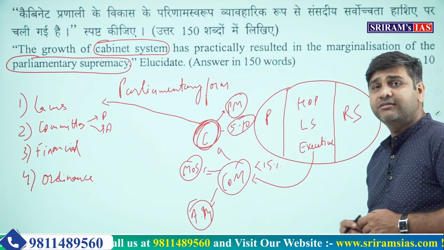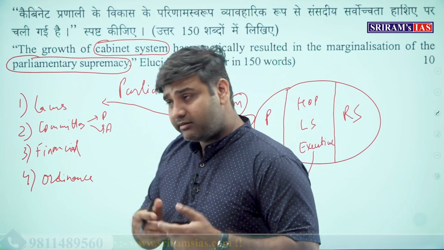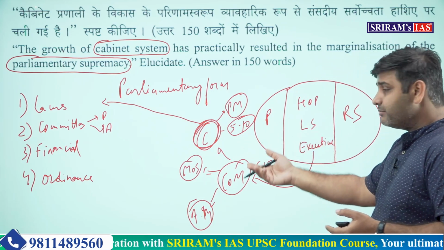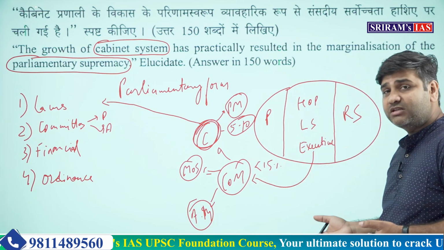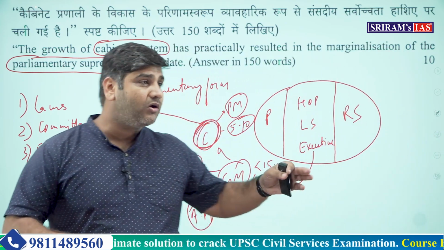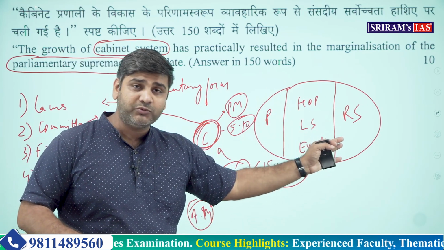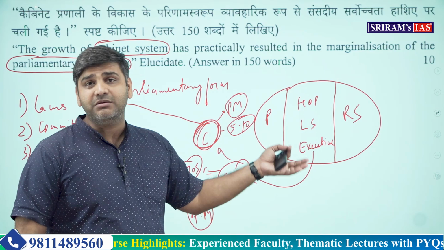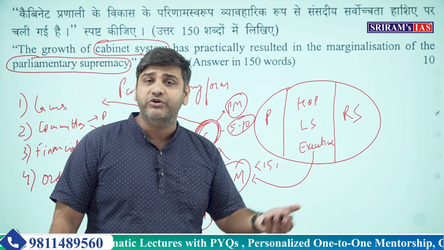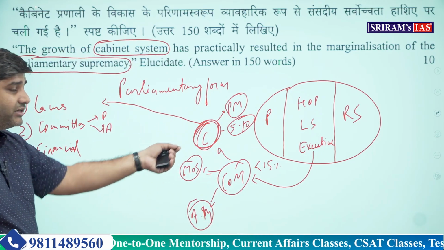If the cabinet and the government in power makes it a law, and think about a situation when an ordinance comes to power and the same political party is in majority in Lok Sabha. What happens? The ordinance also becomes a law. Why? Because it has to go to the parliament and the whole procedure has to be followed. And what happens in the procedure? The majority, the party which has the number, is going to win. So this ordinance making power makes the cabinet even more powerful.